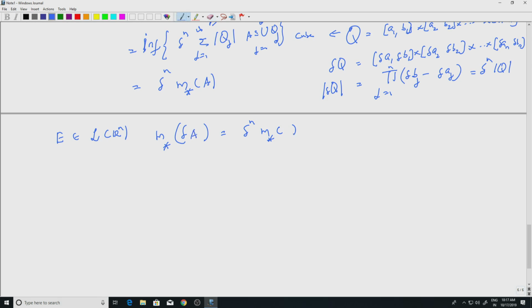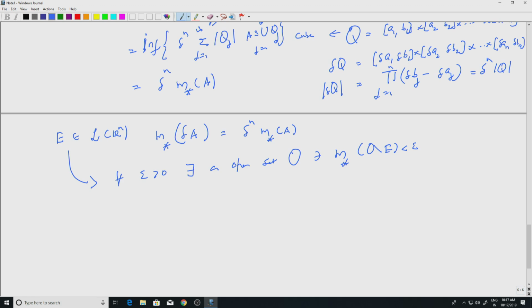Now, E is measurable implies for every epsilon positive there exists an open set O such that the measure of O minus E is less than epsilon. This we know.